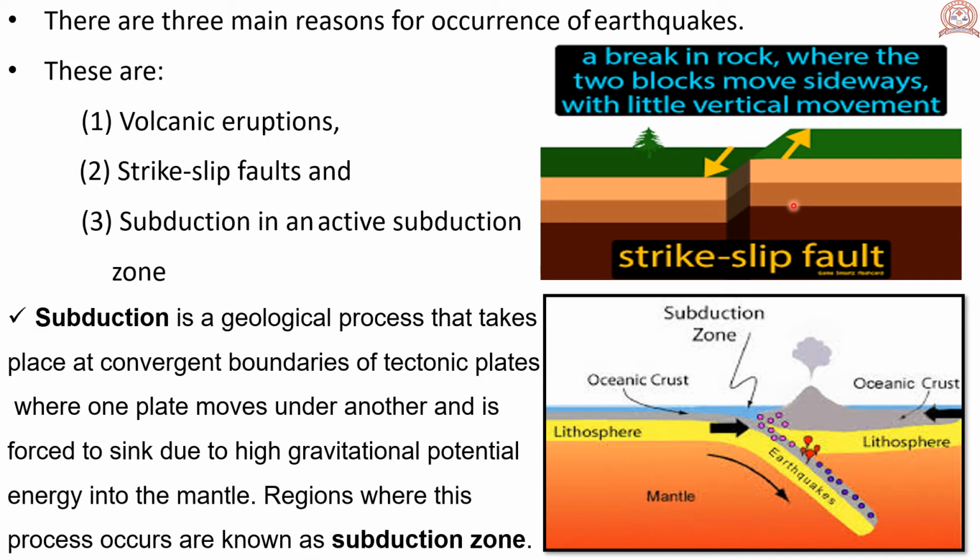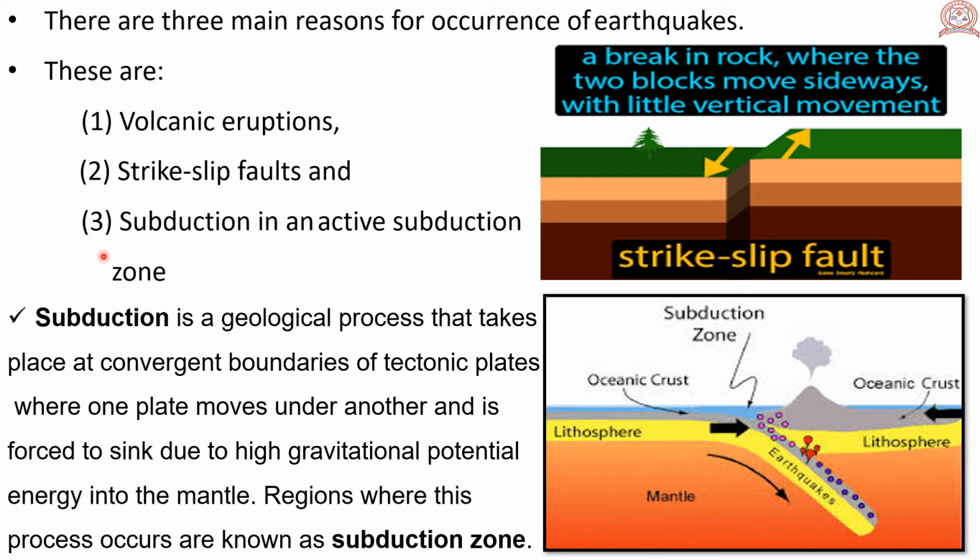That is known as strike slip faults. It also causes the earthquake. That is, the two blocks on the surface of the earth move sideways, and there is little vertical movement. It also causes the occurrence of earthquake.